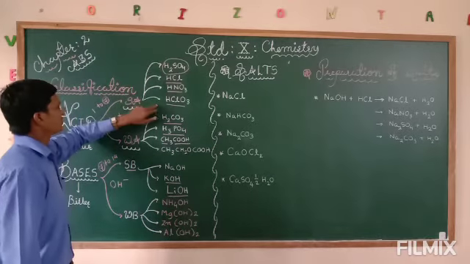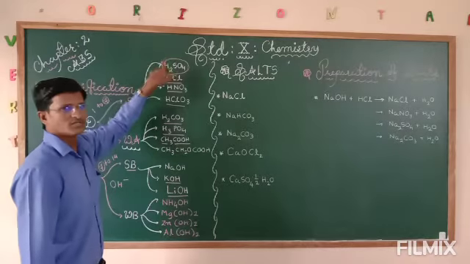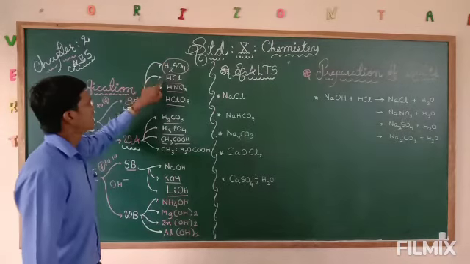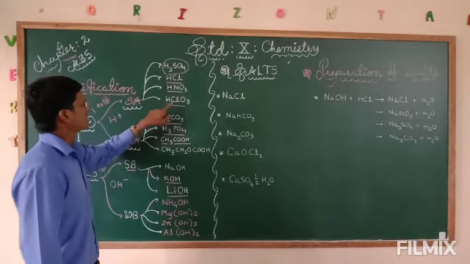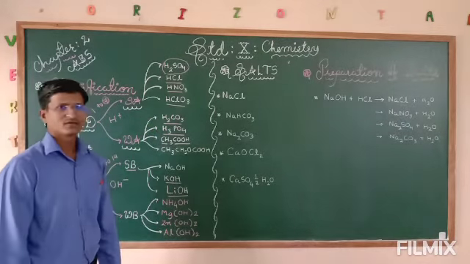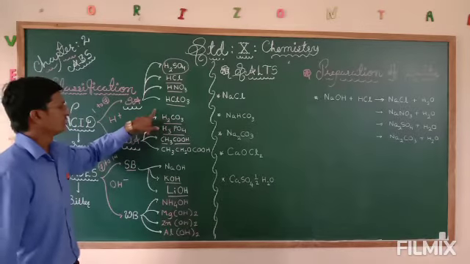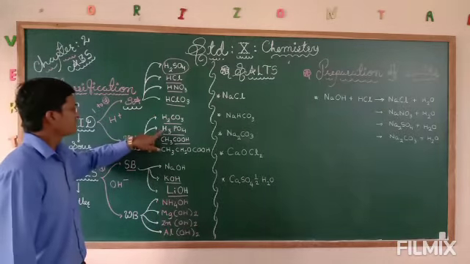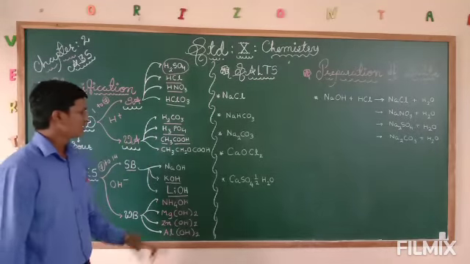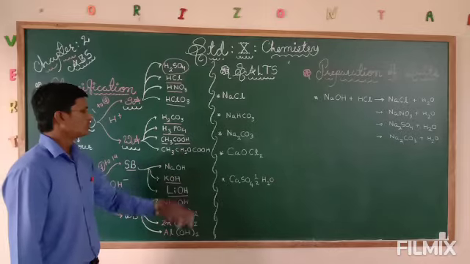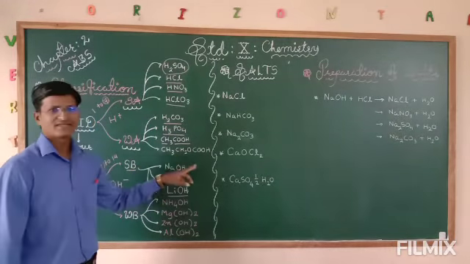Here different strong acids, we are already aware: H2SO4, sulfuric acid, HCl, hydrochloric acid, HNO3, nitric acid, HClO3, that is chloric acid. Then weak acids we have H2CO3, carbonic acid, H3PO4, phosphoric acid, CH3COOH, acetic acid, and CH3CH(OH)COOH, which we generally call lactic acid.